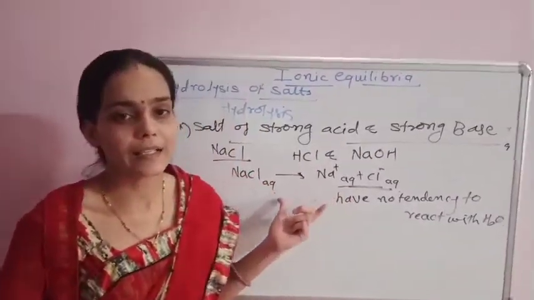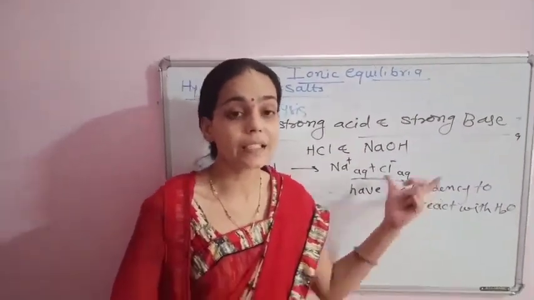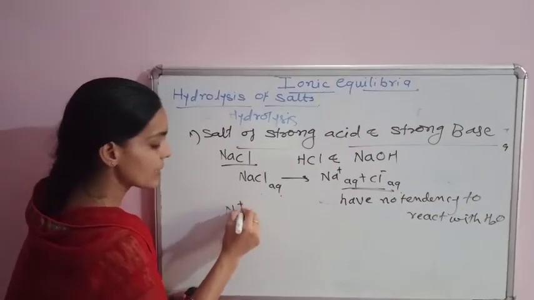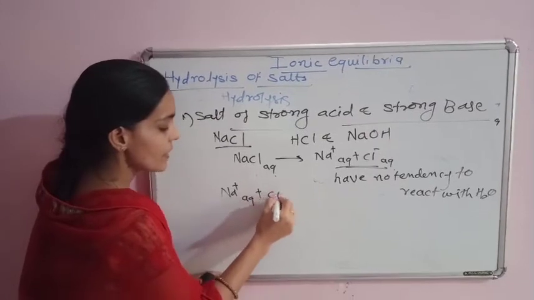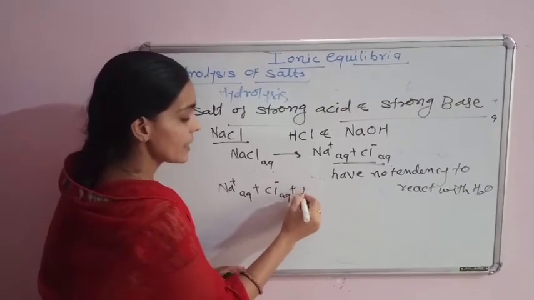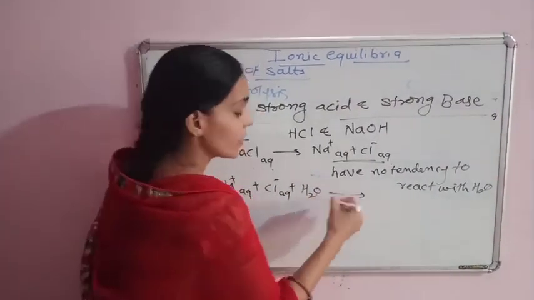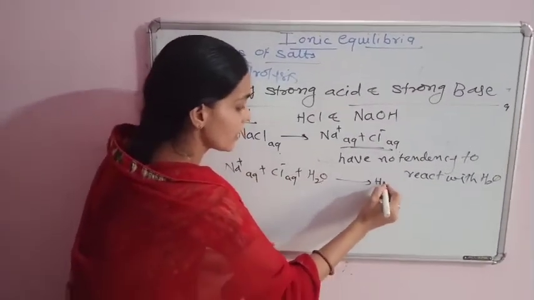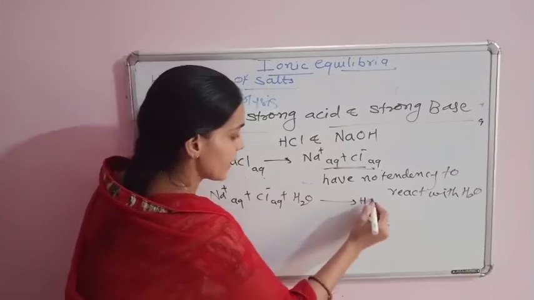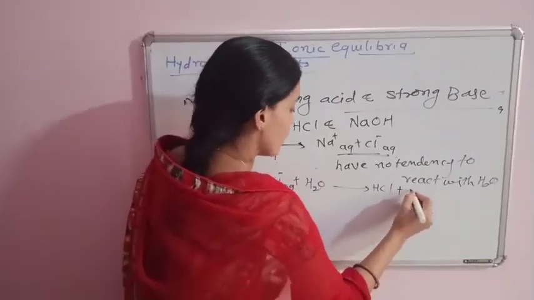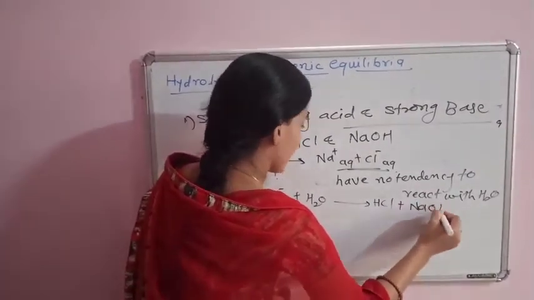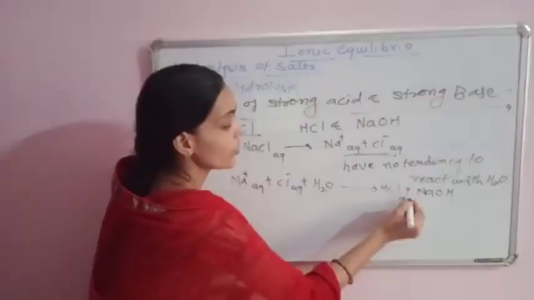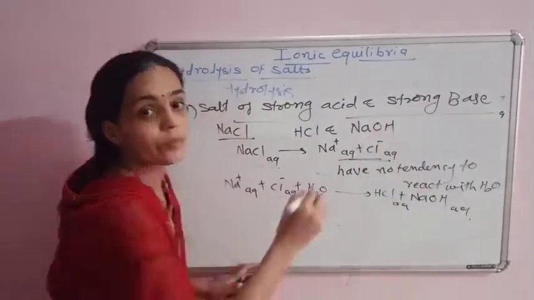Strong electrolytes dissociate completely in this aqueous medium. Consider these ions, Na plus and Cl minus, in aqueous medium, in presence of water. Na plus ion combines with OH and Cl minus combines with H, formation of this HCl and NaOH in the aqueous medium.